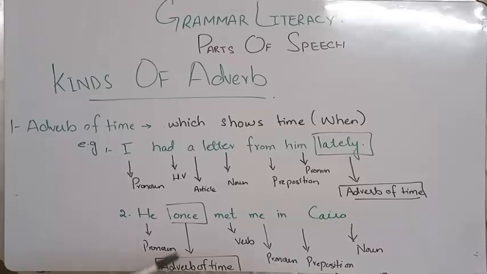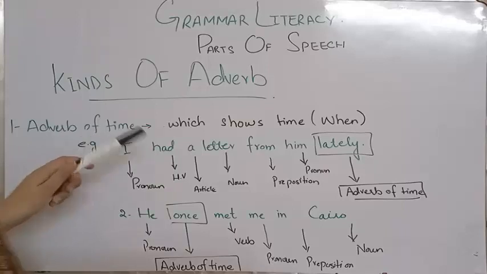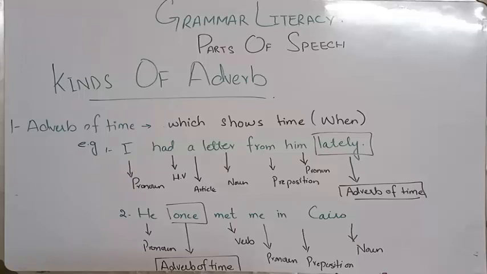He is the pronoun here, once is the adverb of time, met is the verb, me is the pronoun, again the object on which the subject is working, in is the preposition, and Cairo is a proper noun. So now you have well understood the adverbs of time. It shows us the time, it answers when it is going to happen, and by telling the proper time at that moment, we give the adverb of time. Okay, let's go to the next part.